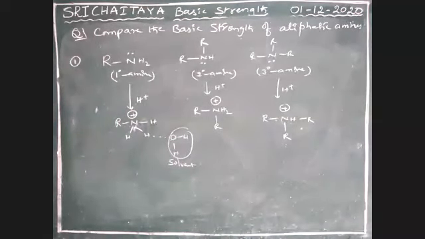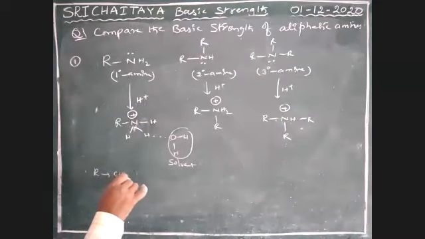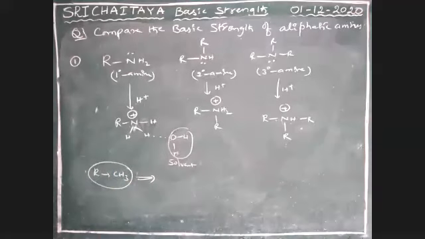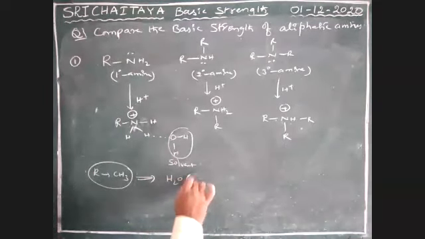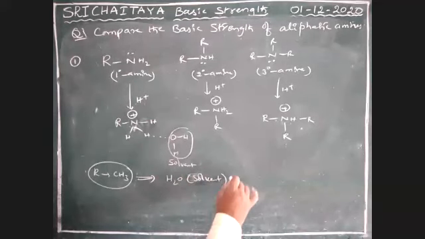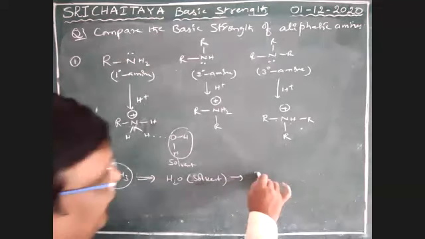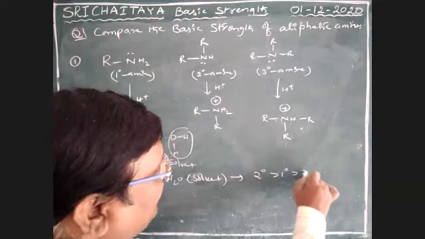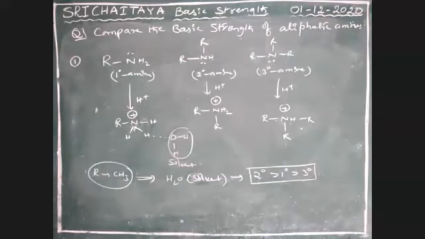Okay. So through this, see here, if R is a methyl group, the final order is, so in water, that means this is solvent end. If solvent is water, the basic strength order is secondary greater than primary greater than tertiary.